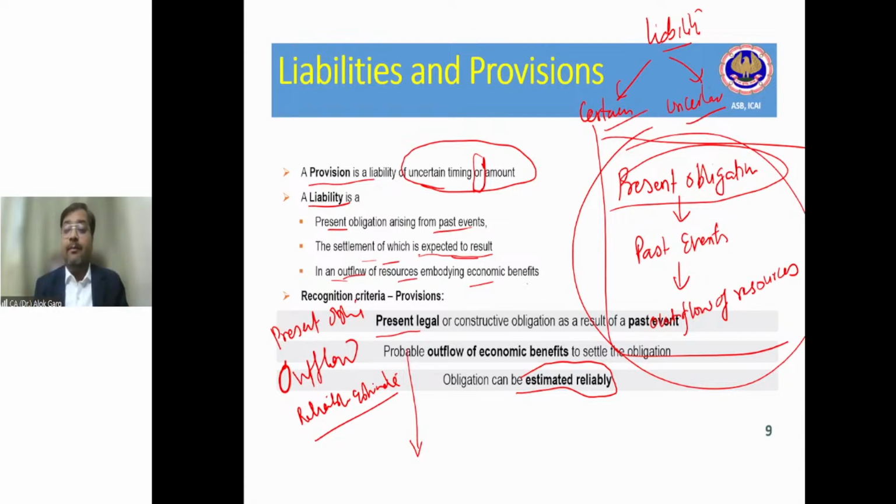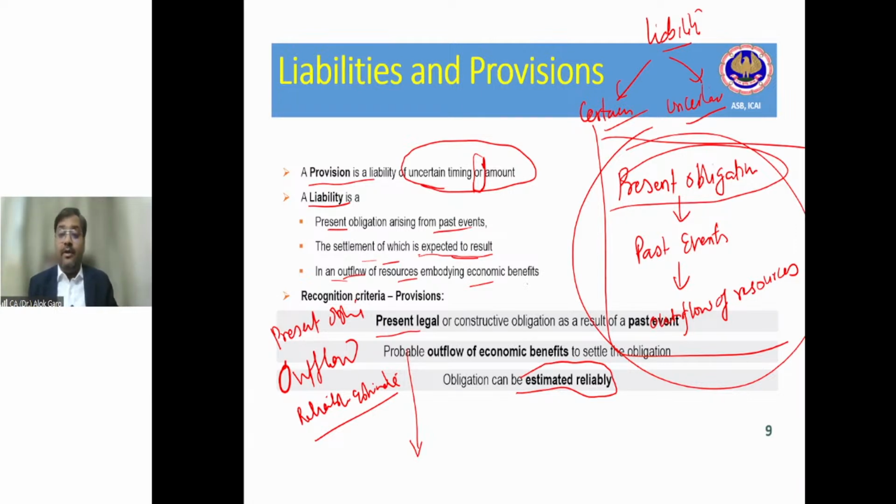And we have taken an example of asset retirement obligation, right? In Ind AS 16, you have also learned that when you are installing any asset, a factory or a power plant, or property, plant and equipment, the dismantling cost, the asset retirement obligation, has to be added to the cost of the asset, right? Why? Since you have installed a plant, and due to installation of a plant, there is an obligation to restore or dismantle that premises after a certain period, for example 20 years, 30 years.